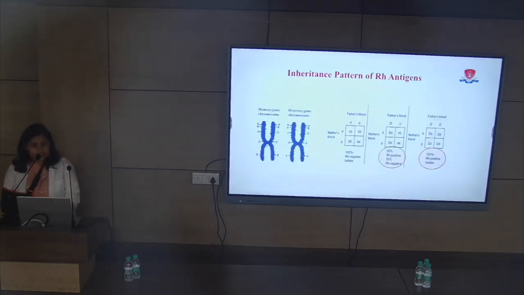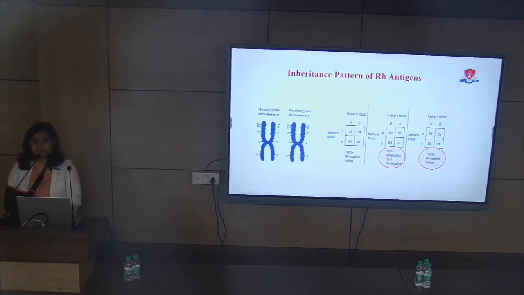Now, I would like to discuss a very important aspect here, that is the inheritance pattern of RH antigens. Basically, the gene for RH antigen is present on the short arm of chromosome 1. If it is present on both the arms, then the patient is homozygous. If it is present on one arm, then the person is heterozygous.